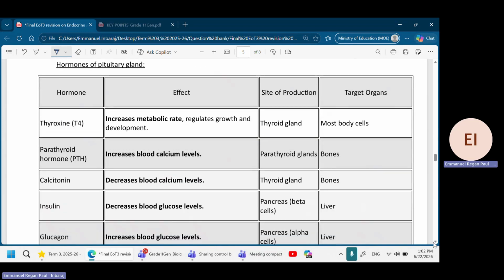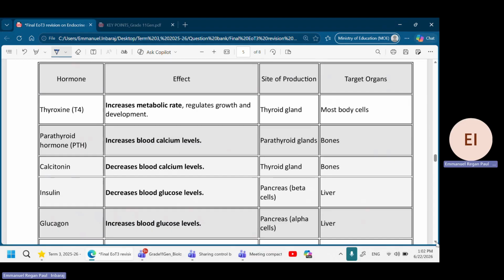Okay, here you go. After this, you need to learn all the hormones listed in your textbook. It's in different pages. So what I'm going to do, I have just summarized everything. Learn this. See how many hormones you need to study.